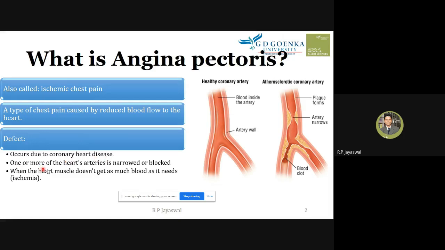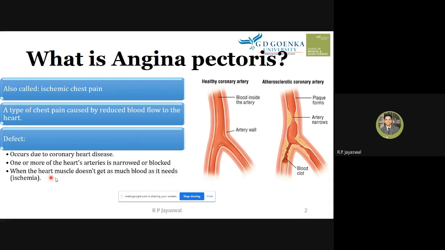One or more of the heart's arteries is narrowed or blocked, right? The narrowed or blocked arteries in the heart can lead to specific signs, where the heart muscle doesn't get as much blood as it needs, and this is the term we have used, ischemia.